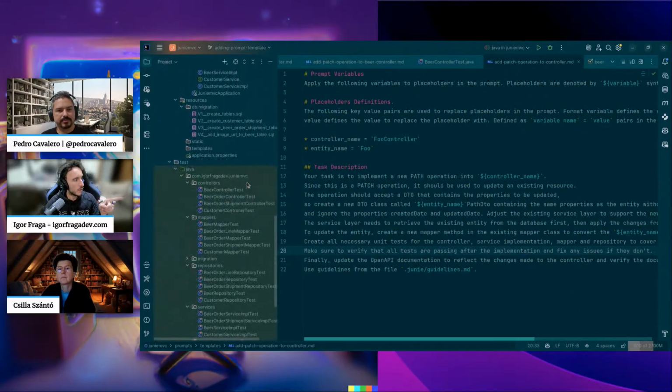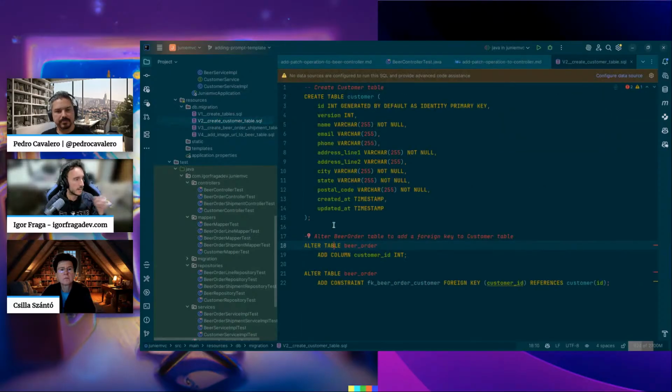It was on the Flyway script. It happened here when this was altering the beer order table. What happened here is that I didn't tell the Junie that I was working with an H2 in-memory database.